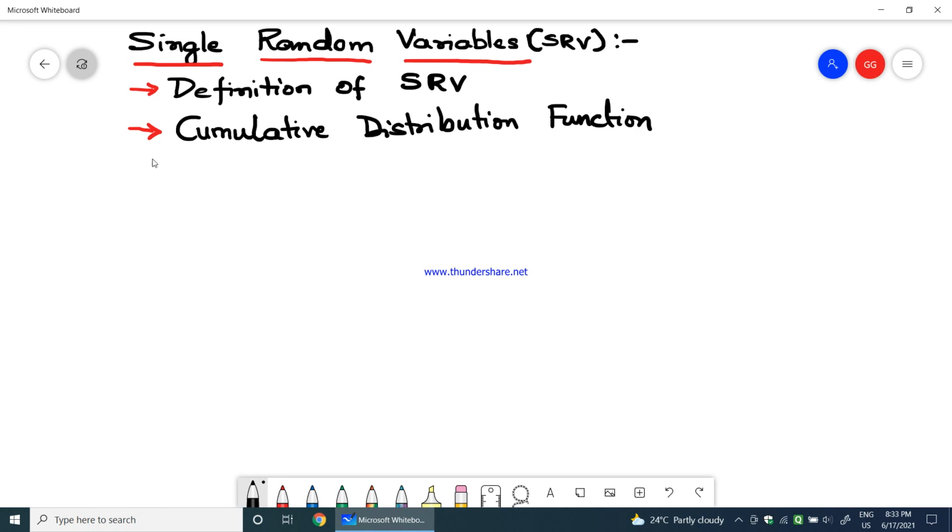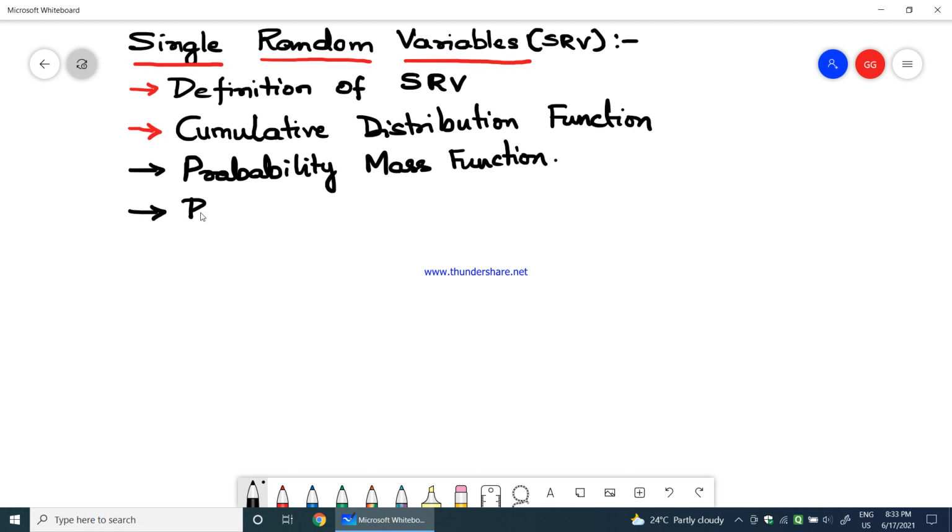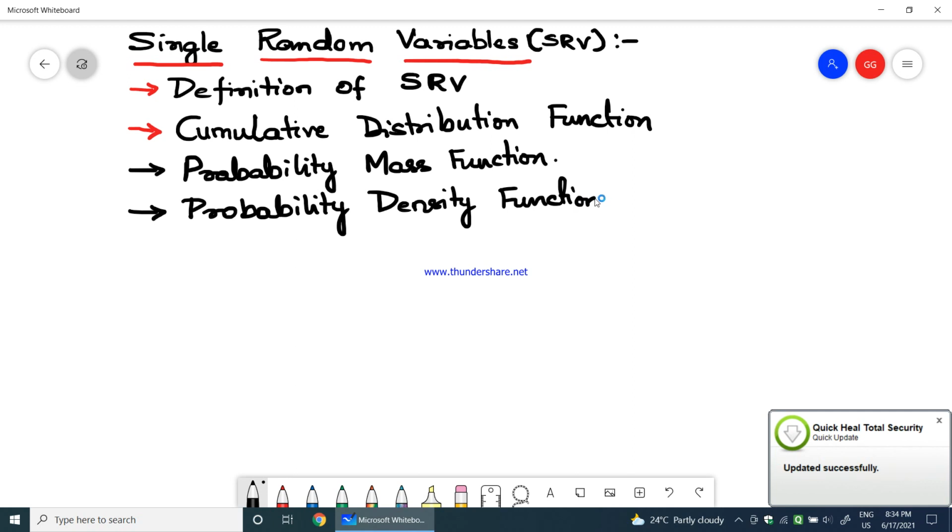Then we have the probability mass function. Then we have the probability density function.